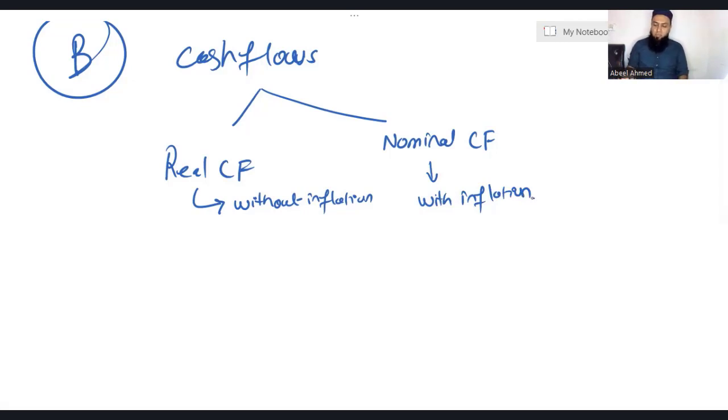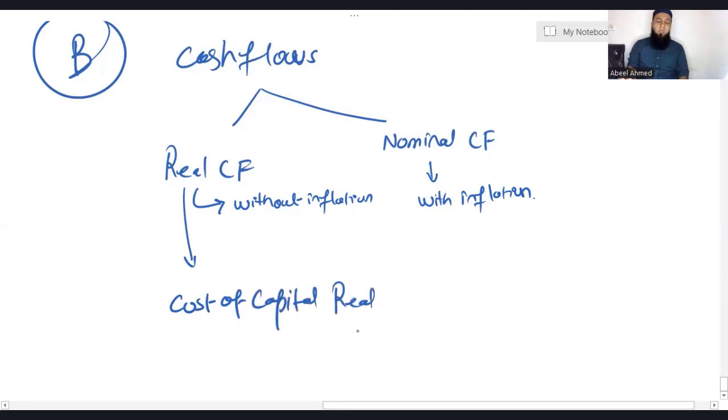When your cash flows are real, meaning without inflation, then you must use a real cost of capital without inflation. When your cash flows are nominal, meaning with inflation, then the cost of capital must be nominal.